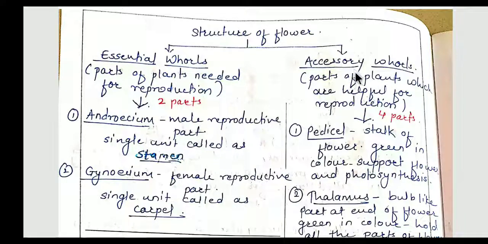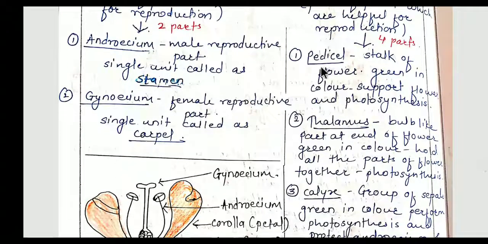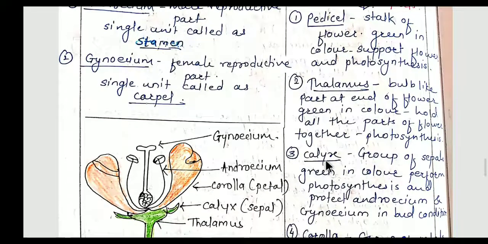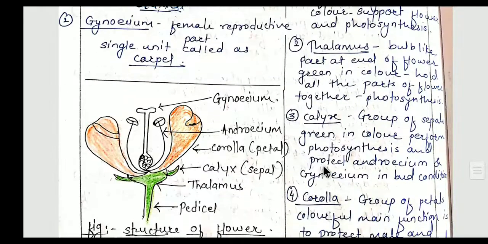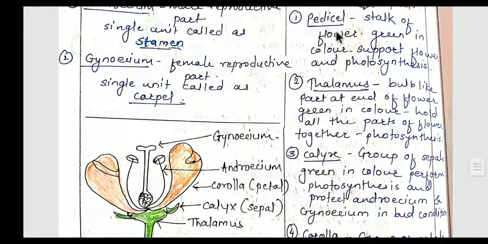Accessory whorls help in reproduction, and they are doing other functions, for example growth, photosynthesis, etc. All these functions of the plant are done with the help of the accessory whorl. So actually four parts are involved in accessory whorl: pedicel, thalamus, calyx and corolla. So first I'll explain to you what is pedicel.